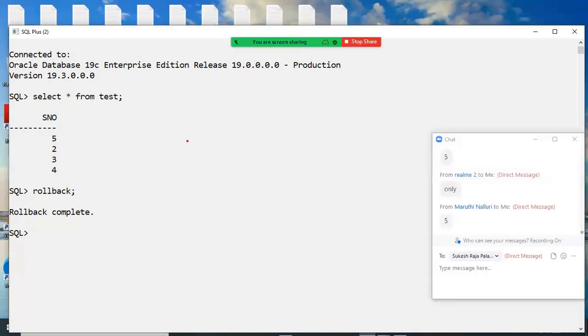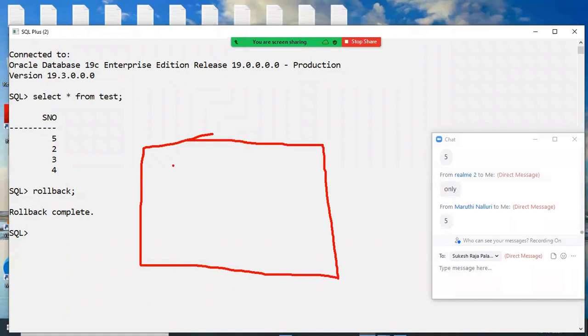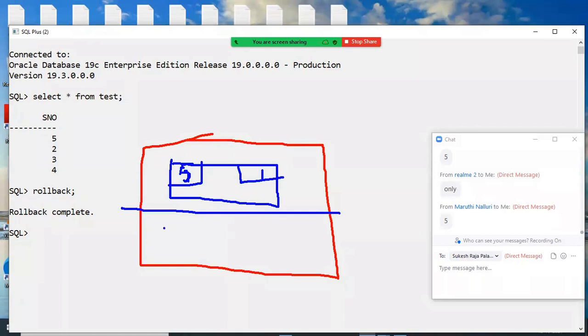Very good. Why? Suppose any non-technical person, newcomer, slowly observe it here. Whenever this buffer is there, this is 5 and this is 1 in the previous case. And now, whenever we are using a commit, what happened? This 5 is stored in a where?